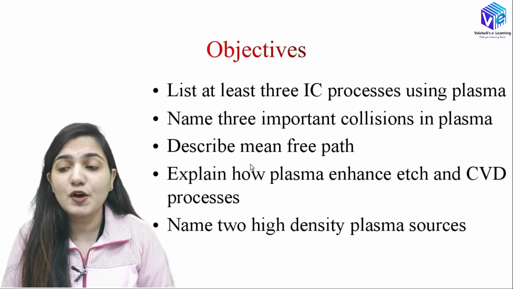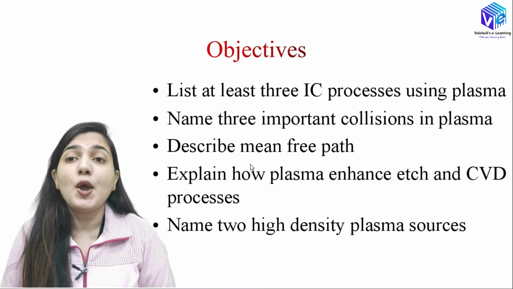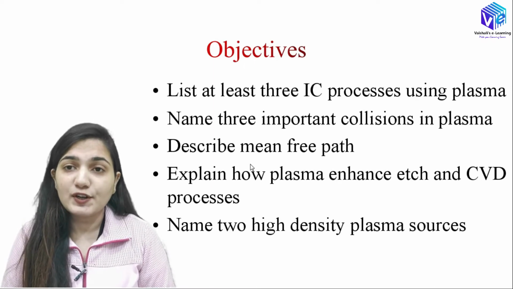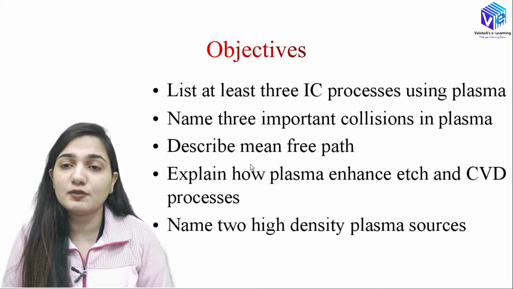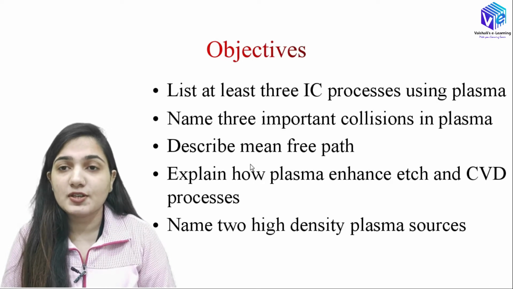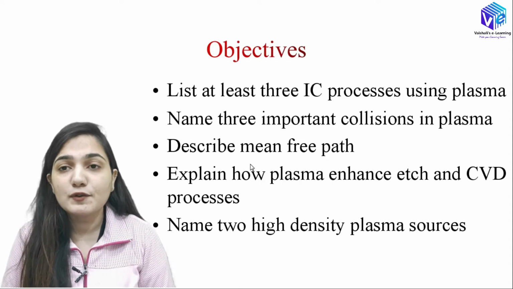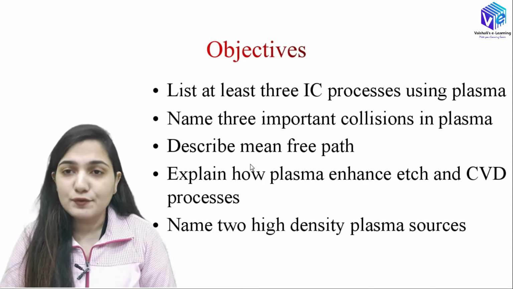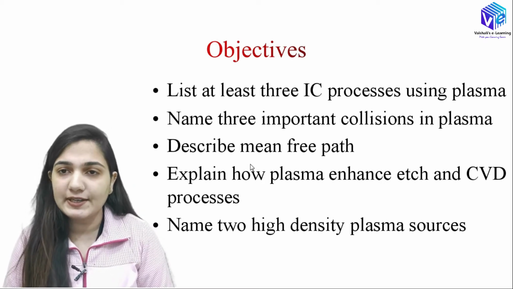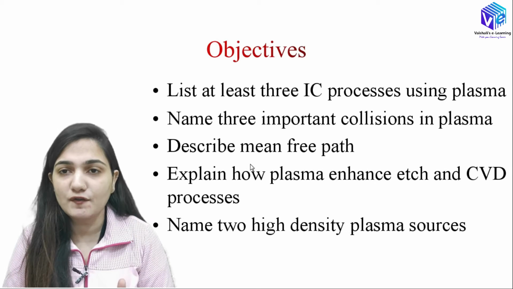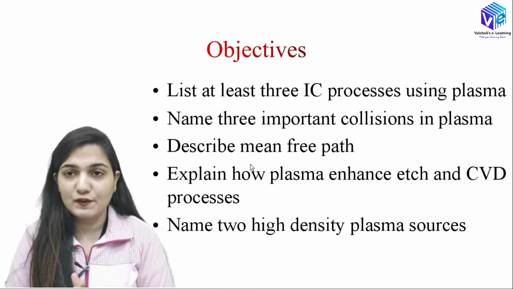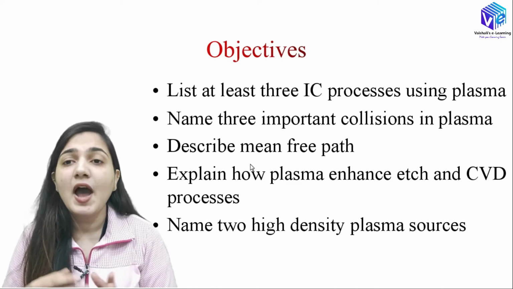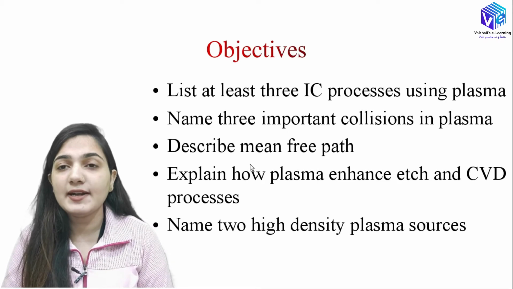Okay, so what are IC processes? IC processes are the various processes which are used for the manufacturing of an IC. Okay, so if I want to manufacture an IC, there are various processes like photolithography, we have chemical vapor deposition, okay, then we have etching. So all of these are IC processing. We are going to list 3 processes which are using the plasma as an in-between material, okay, which is using the properties of the plasma. Plasma can be used as an advantage or as a limitation as well. So we are going to focus upon both of them, how the plasma is providing some advantages and how it